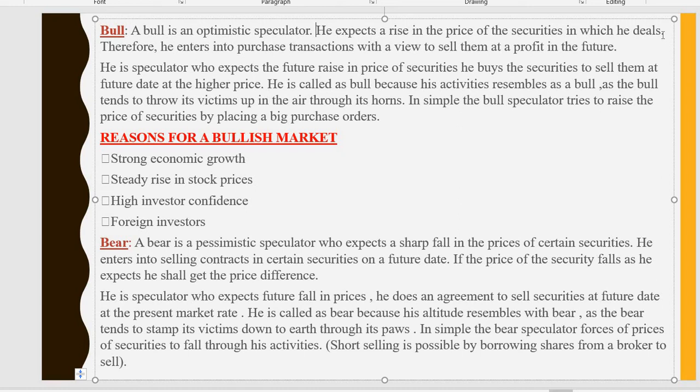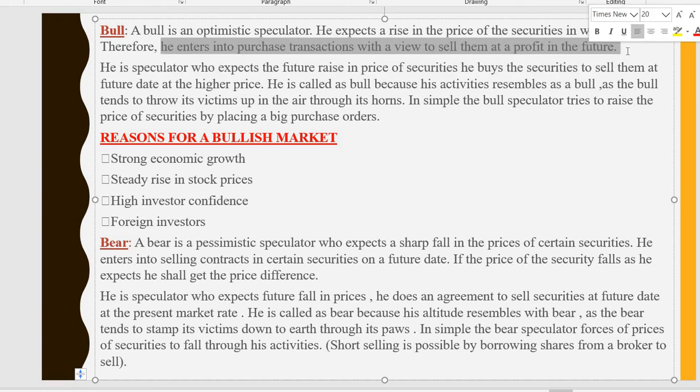For 1 share the value is 10. He expects the rise in the price of the securities. So if the price of a security is 15 rupees on a future date, he gets a profit of rupees 5. So this is how the bull market works. Therefore, he enters into a purchase transaction with a view to sell at a profit in the future.